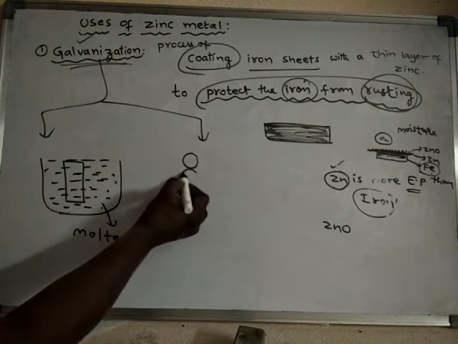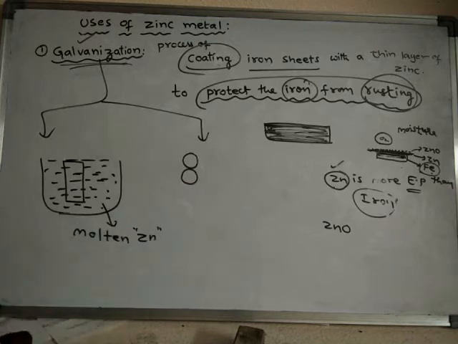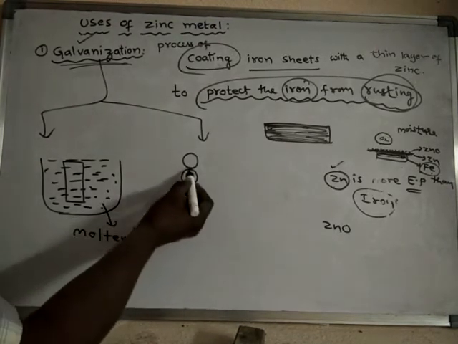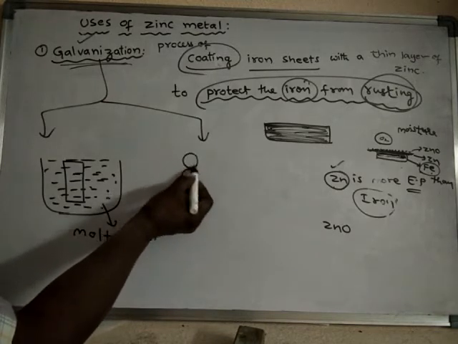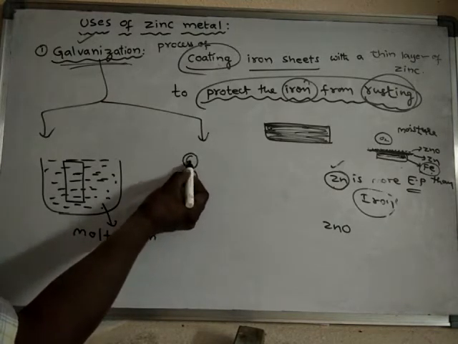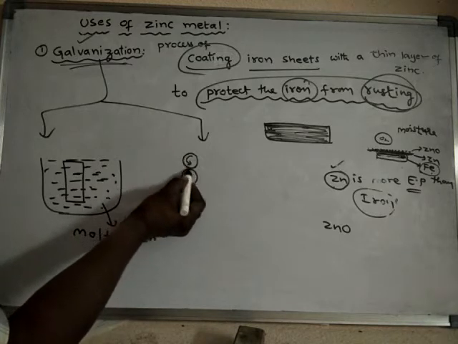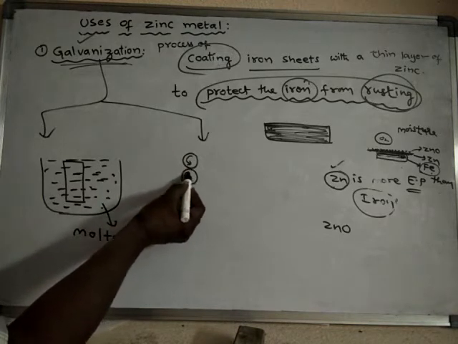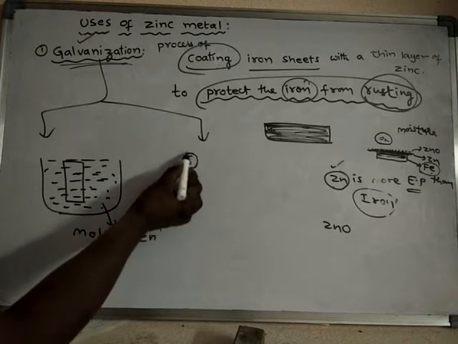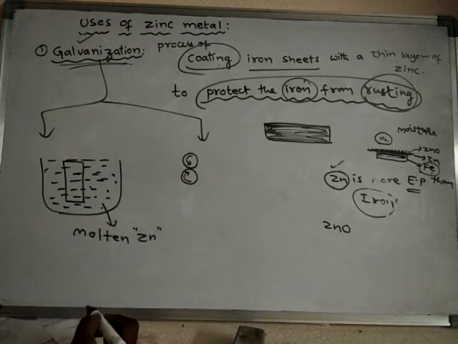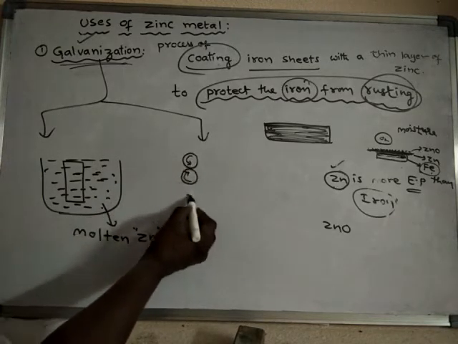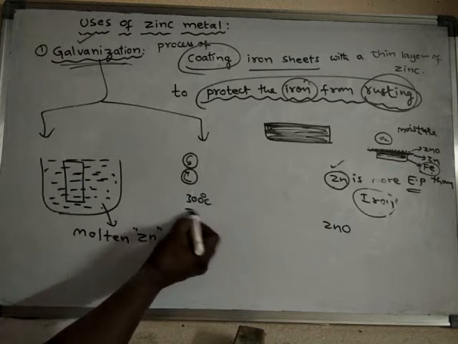Here there are two steel rollers. These steel rollers will rotate in opposite directions, and they keep on rotating. Here they are heated to 300 degrees centigrade.